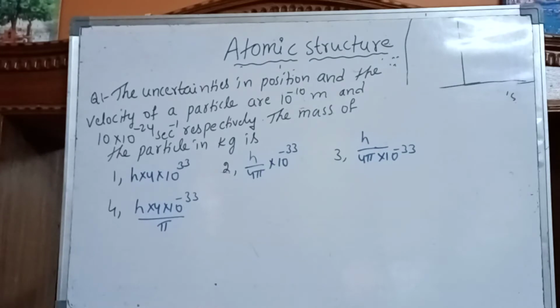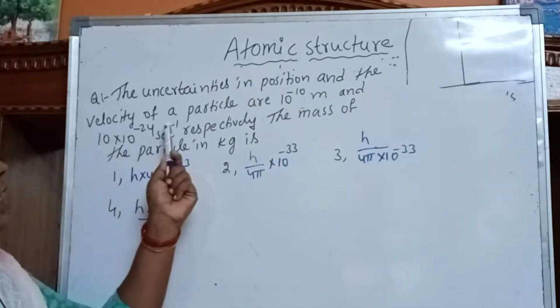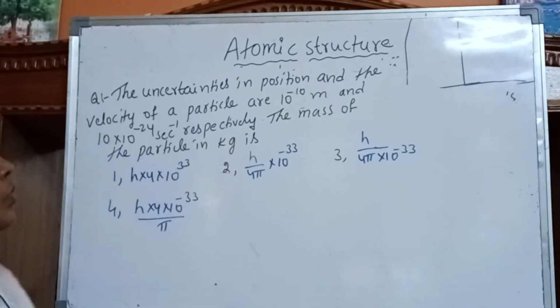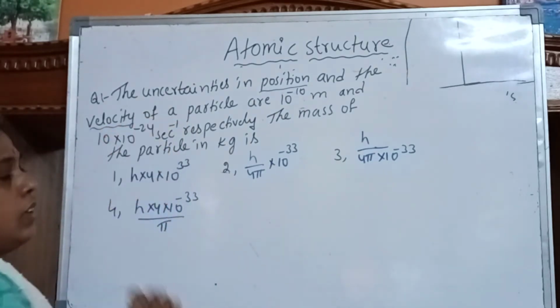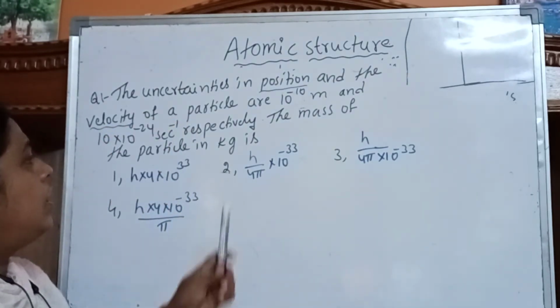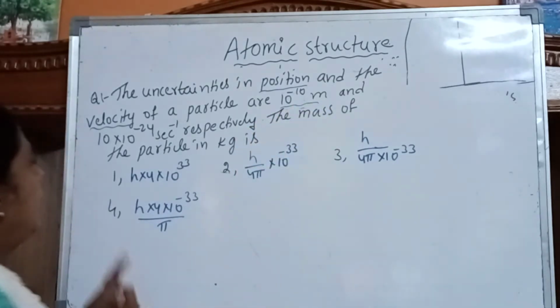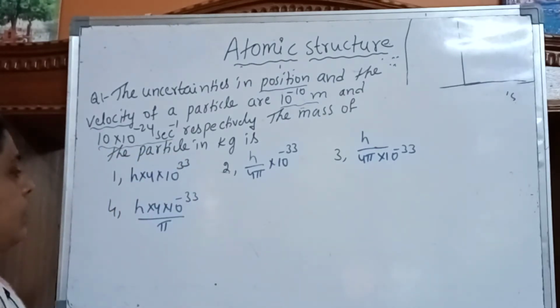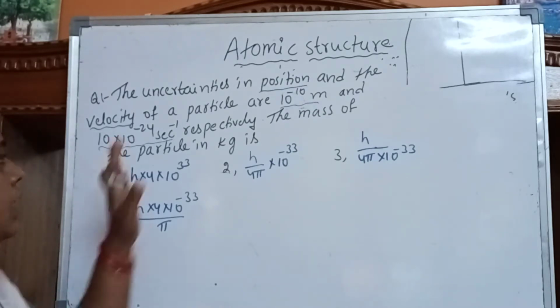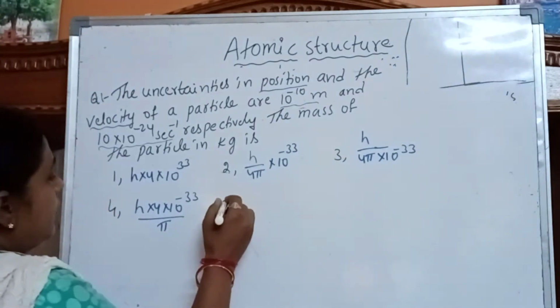What is the question given here? The uncertainties in the position and the velocity of a particle are given in the problem: 10 to the power of minus 10 meters, and 10 into 10 to the power of minus 24 second inverse. By using which formula can we calculate here? To use uncertainty, we use Heisenberg's uncertainty principle.